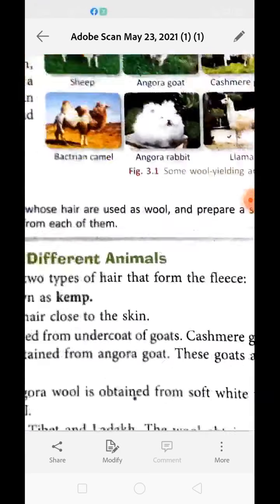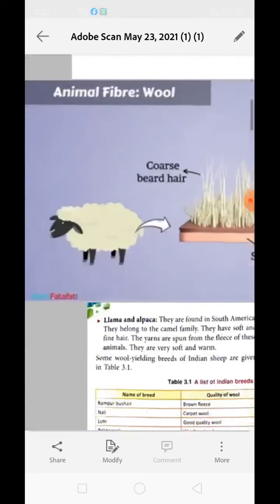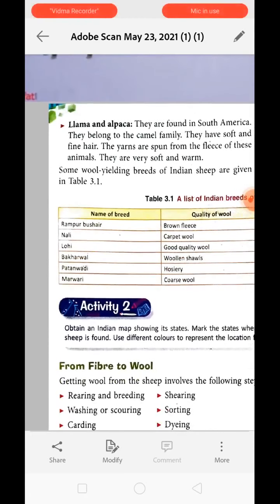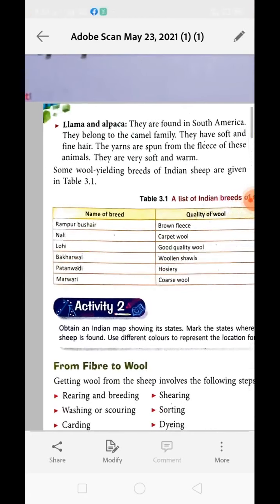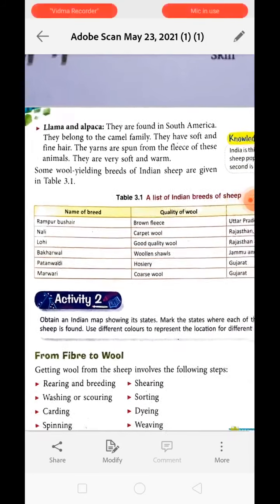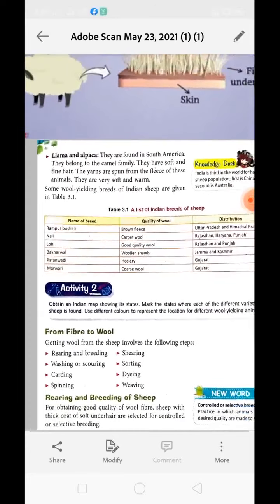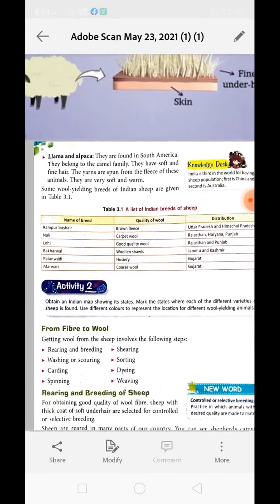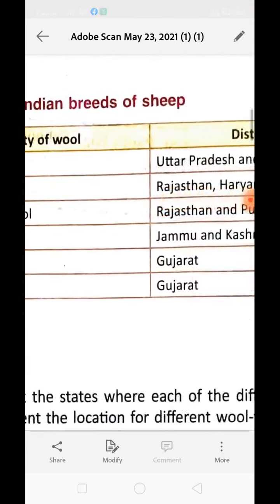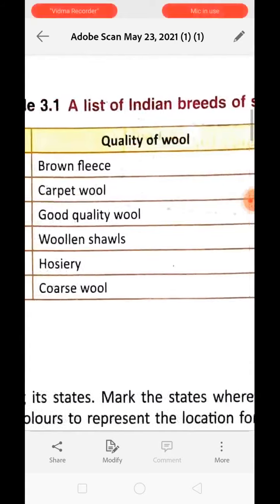See over here, we have a table to understand more about the breeds of sheep present in India and what kind of quality of wool we are getting from them. For example, Rampur Bushair provides us brown fleece, which is distributed in Uttar Pradesh and Himachal Pradesh. Whereas Nali provides us carpet wool, which is present in Rajasthan, Haryana and Punjab.